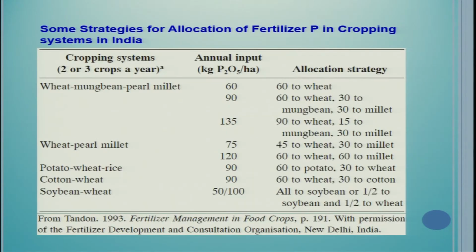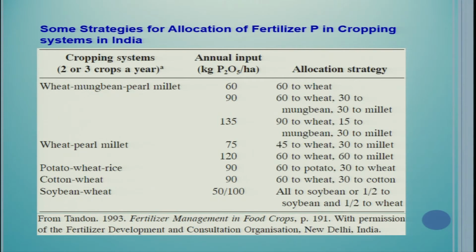So, it is very good that one can reduce the requirement of nitrogen for the base crop. See this table: some strategies for allocation of fertilizer phosphorus in cropping systems in India. First column, cropping system; second, annual input; and then the allocation strategy suggested by Tandon. For the wheat-mung bean-pearl millet system, if 60 kg is applied, then all 60 is applied to the wheat only.